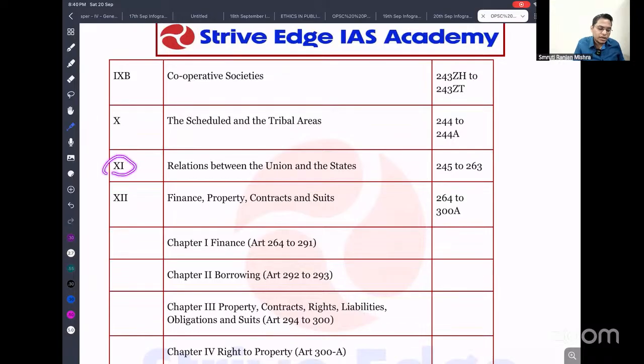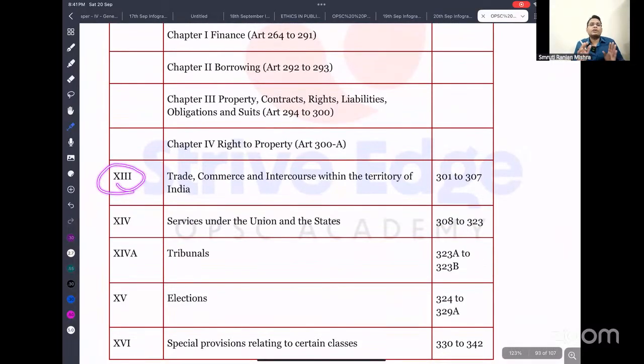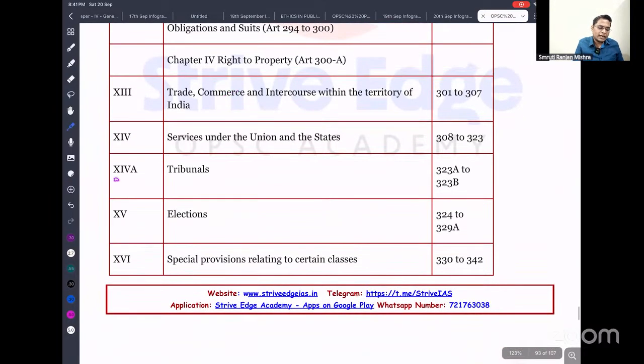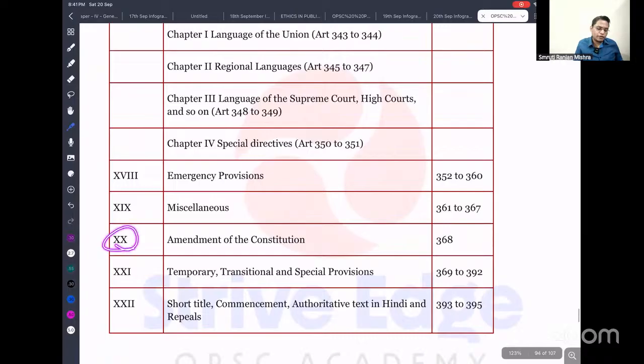The next is Part 11, which talks about relations between the Union and the states. So you have to remember 11 is the relation between Union and states, and Part 12 is about finance and property, not important, you can ignore it. Part 13 is about trade, commerce and intercourse within the territory. It is very important, so you have to remember it. Next, Part 14A provides for tribunals. Part 15 provides for elections. Part 17 provides for the official language. Part 18 provides for emergency, and Part 20 provides for constitutional amendment.